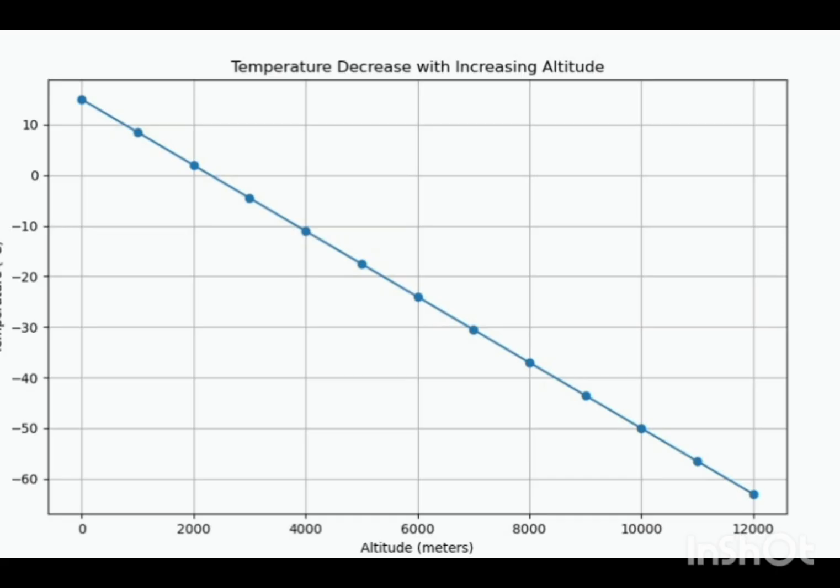Which layer is hotter between the stratosphere and the troposphere? Ozone. Stratosphere is hotter? He is saying stratosphere. You are saying troposphere.